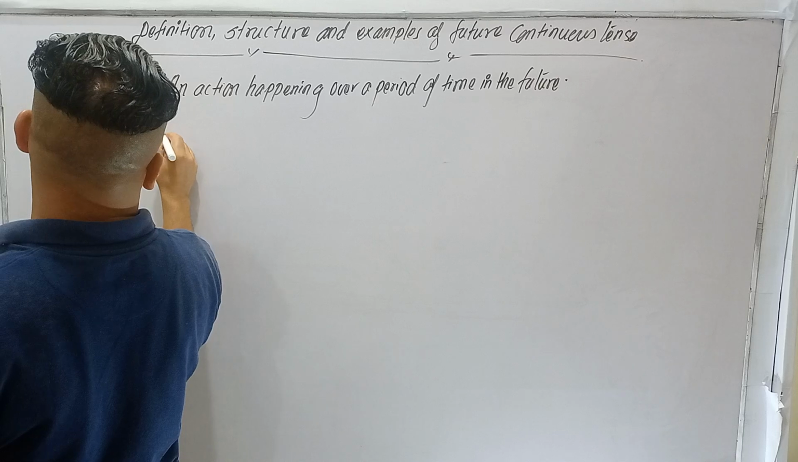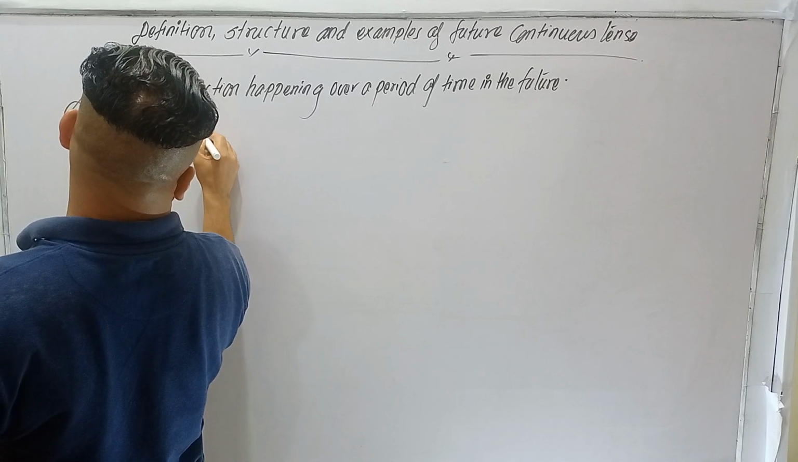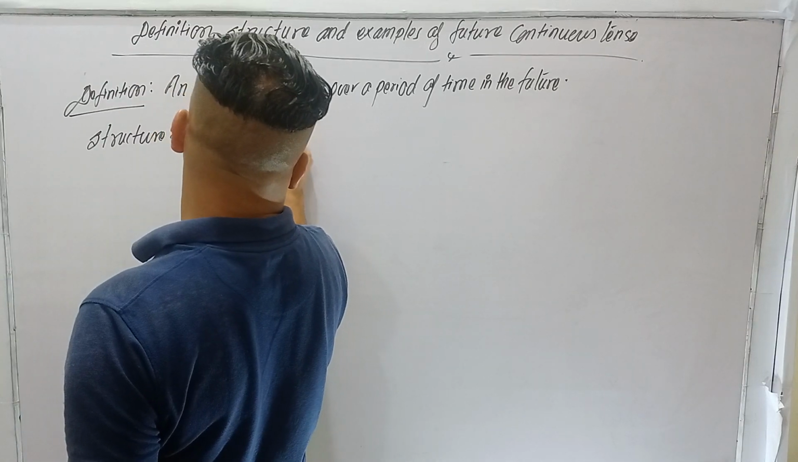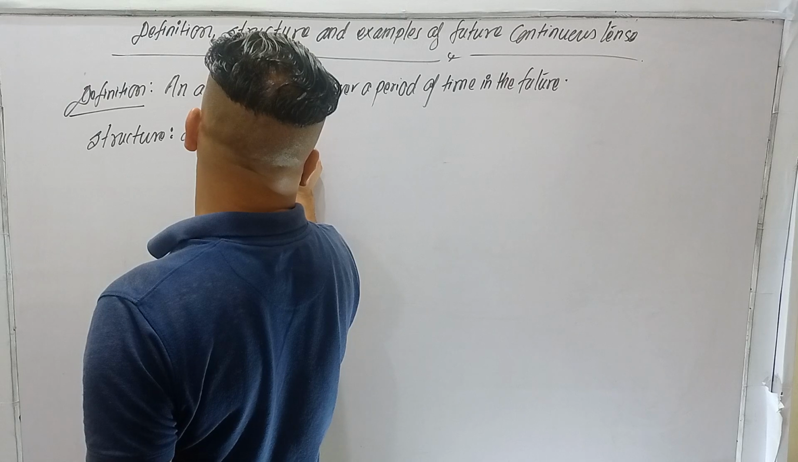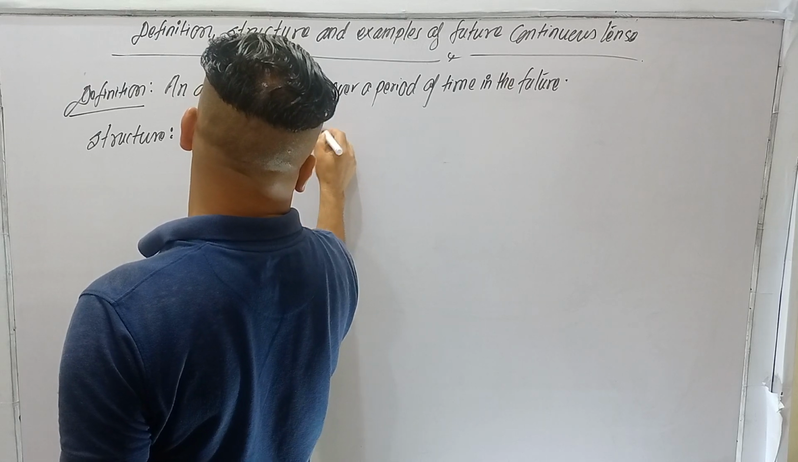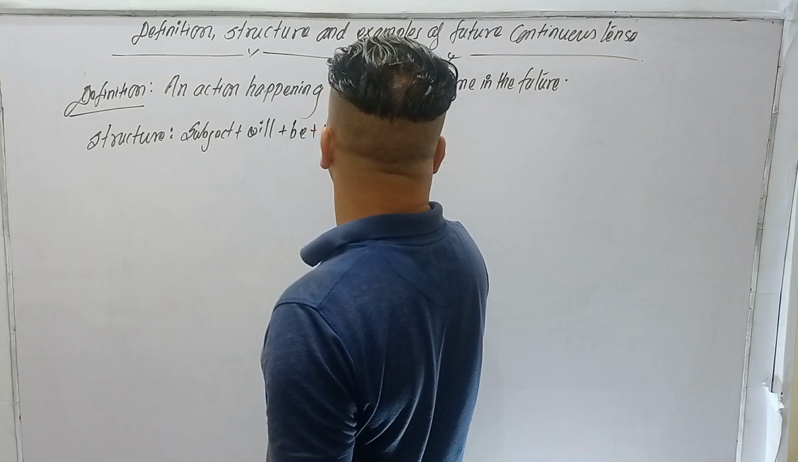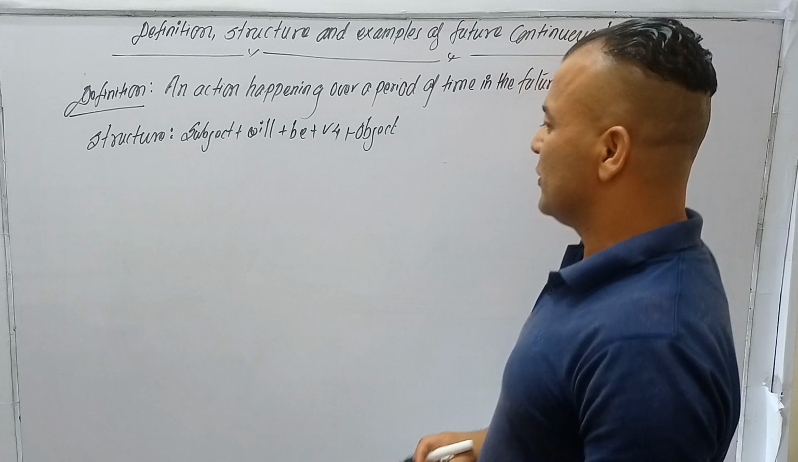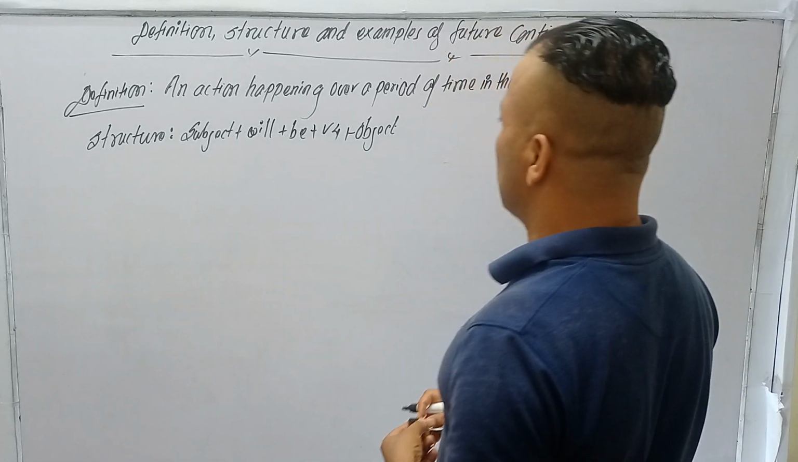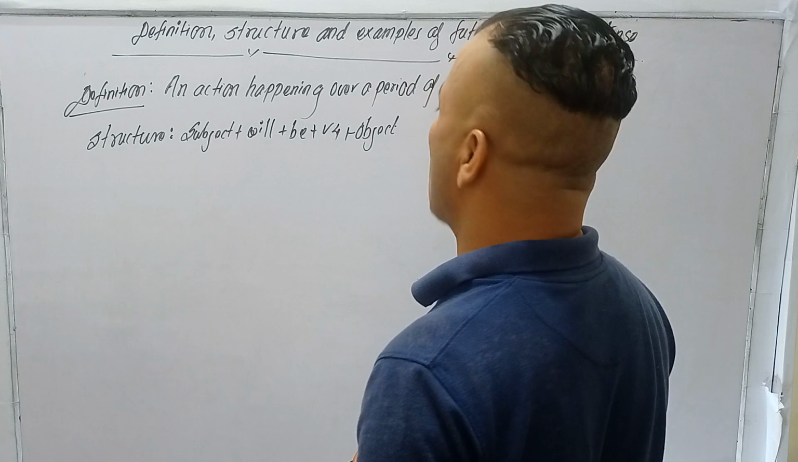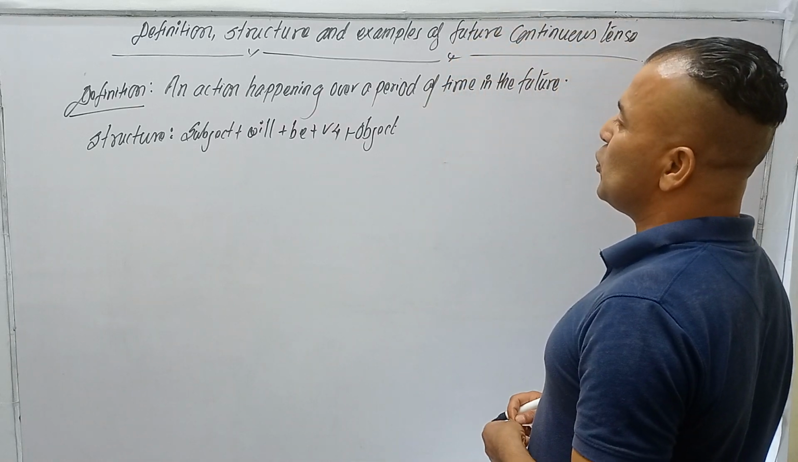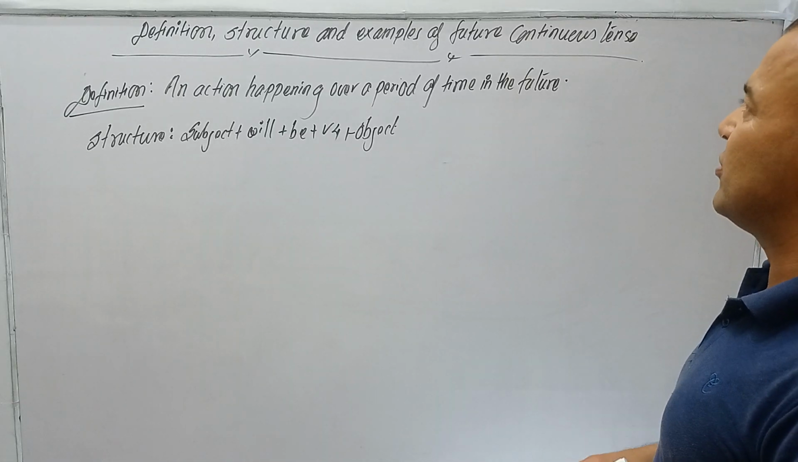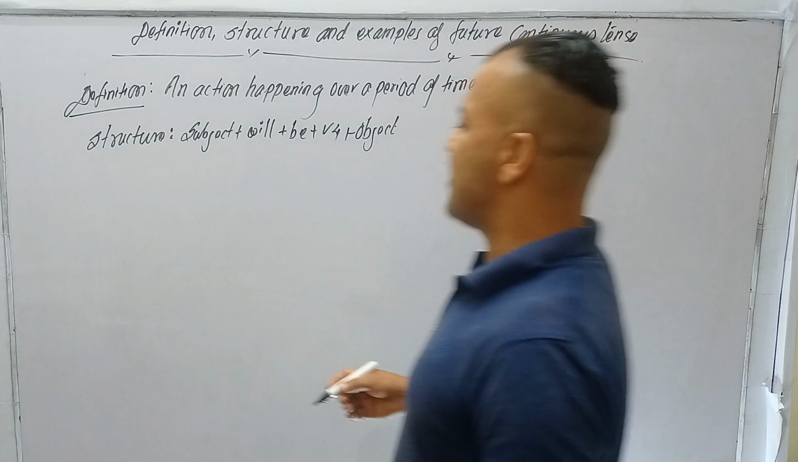Structure: subject plus will plus be plus verb-ing plus object. Understand? Subject plus will plus be plus verb-ing plus object is the structure of the future continuous tense. Examples.